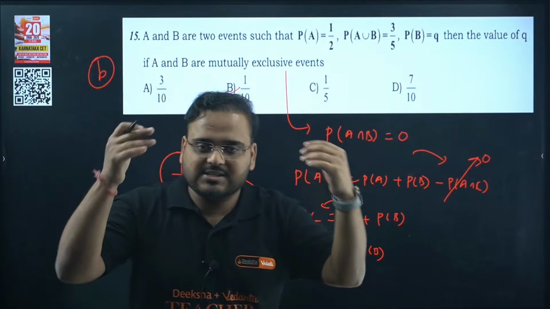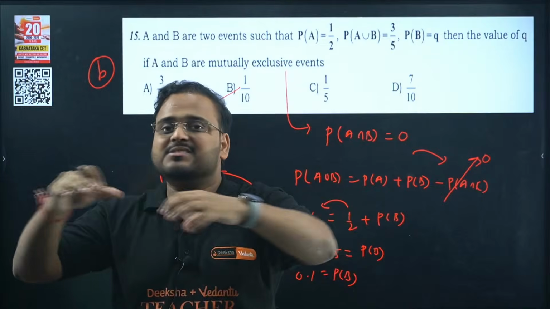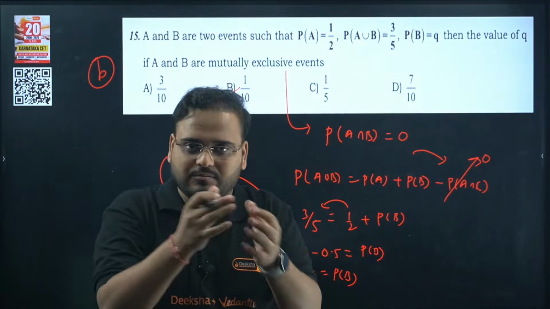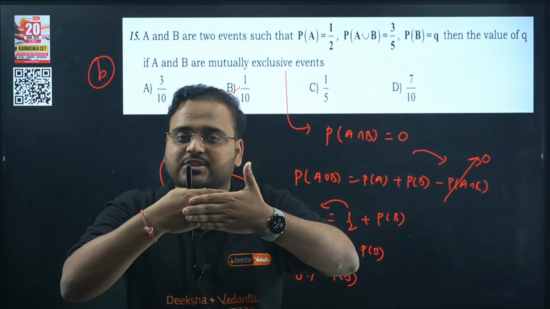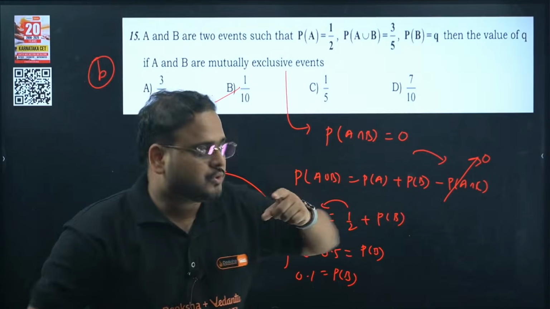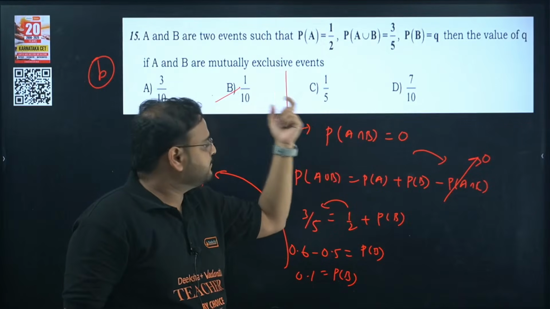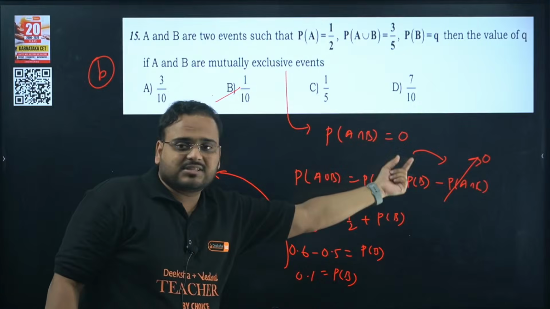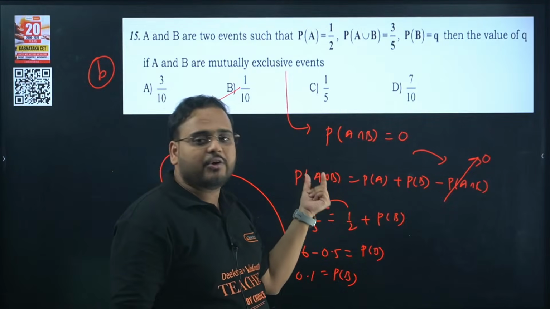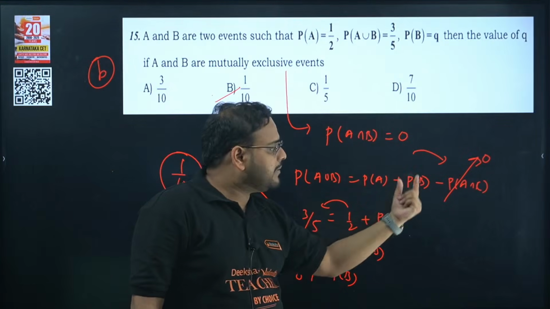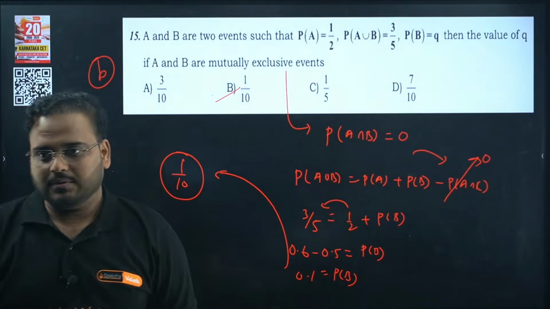Understand this English: mutually exclusive means nothing in common. So intersection will be 0. You have learned intersection in grade 11. This is the formula: P(A union B) is given as P(A) plus P(B) minus P(A intersection B).